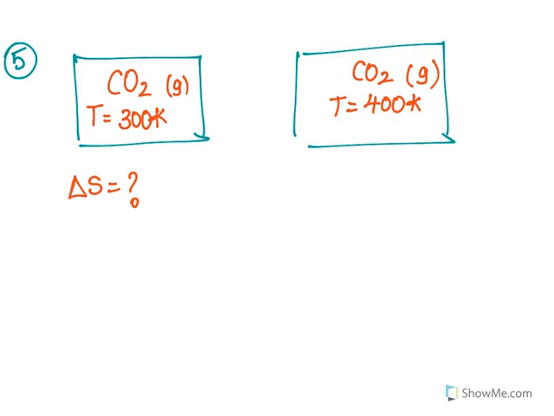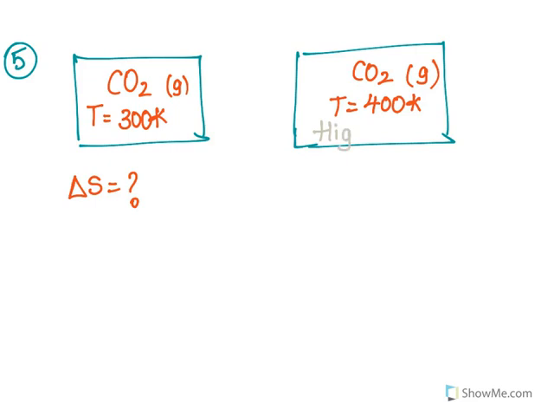All right, so on this question, we have two samples of carbon dioxide in gaseous form. The temperature of the left-hand sample is 300 Kelvin. The temperature of the right-hand sample is 400 Kelvin. Now we are in a dilemma, what to do? Because they both are in gaseous form, how do we figure out the entropy? Always remember, whenever the temperature is also provided to you, any sample with higher temperature will always have higher entropy. So that is something to remember.